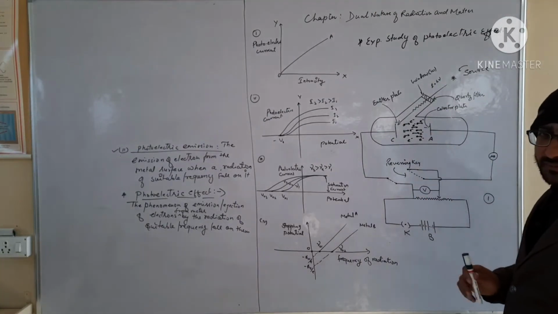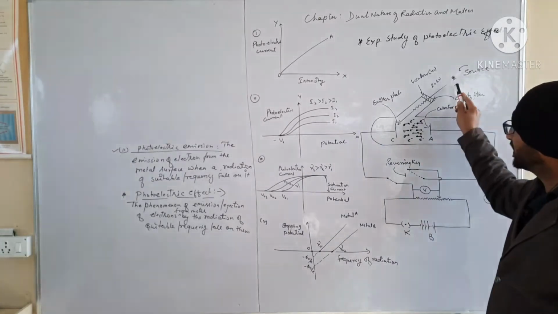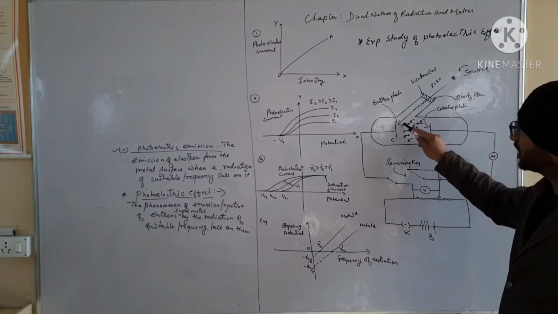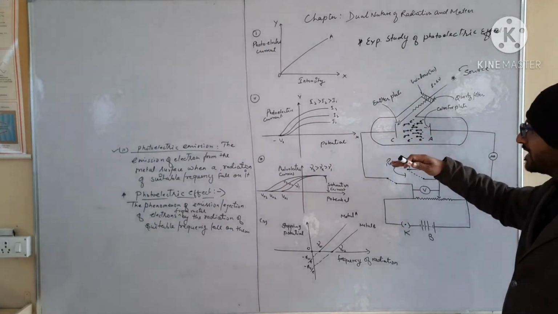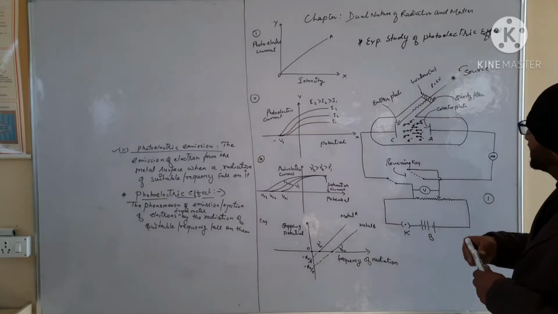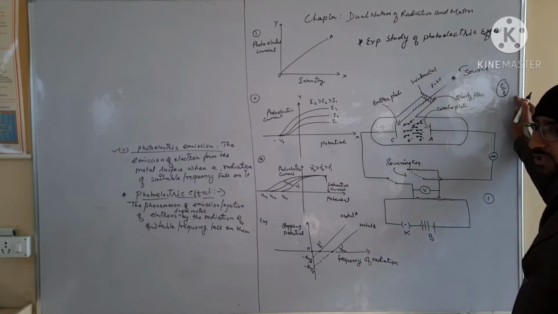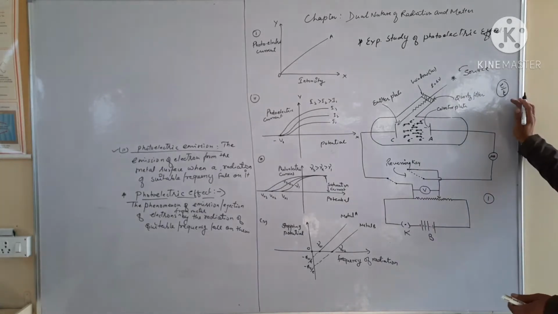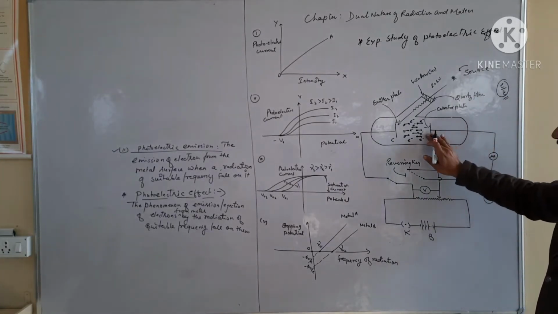As we increase the intensity, the number of photoelectrons emitted per second will also increase. We know that e upon t, or Q upon t, is called current, so the photocurrent will also increase.